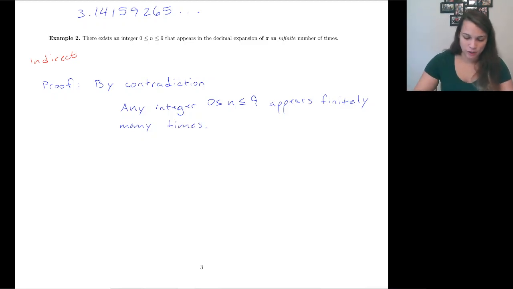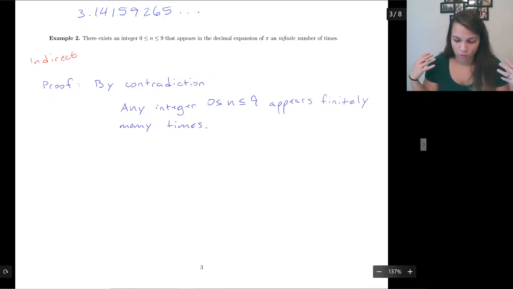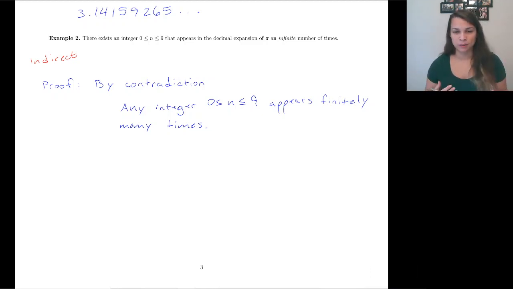And now if you look at this, this is actually a universal statement. "Any" is a "for all." So for all n that's in here, an integer, we're claiming that it's only going to appear finitely many times, which means we can count them.